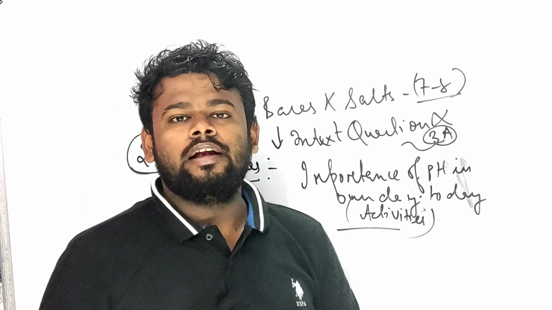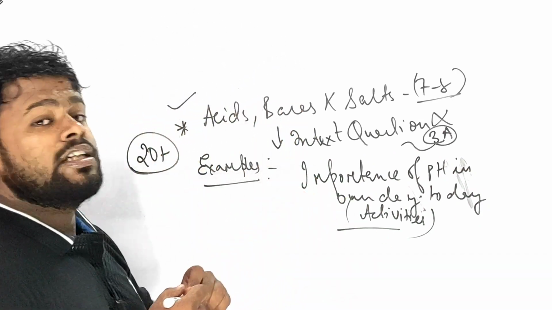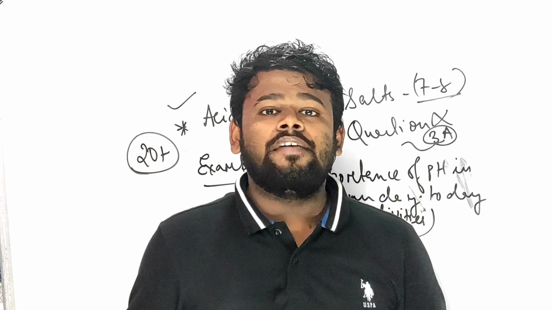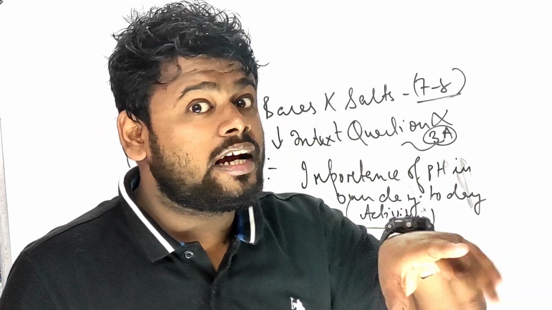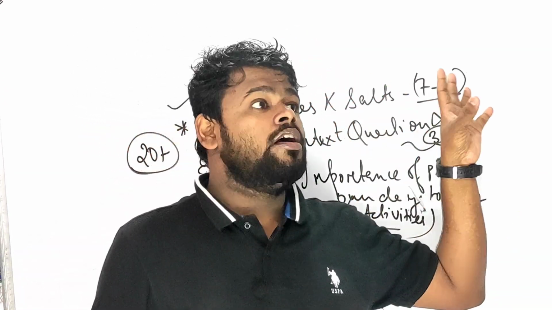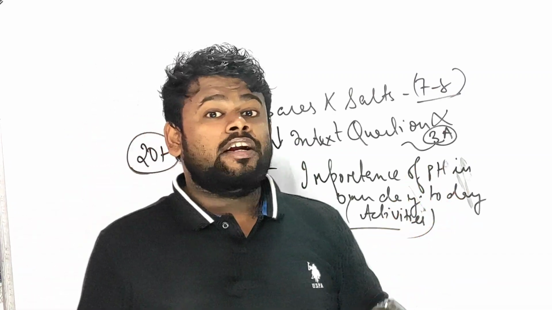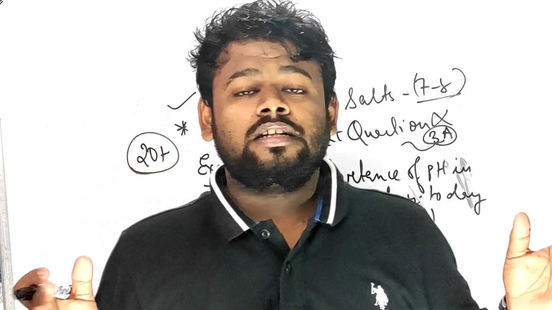Importance of pH in day-to-day life. You might be thinking, so what is the importance? The pH value ranges from 1 to 14, 7 is neutral, and 7 is green in color. The color of the pH is also very important. Strong acid, which color, red or violet? Tell me in the comments. And these are the things you have to read.